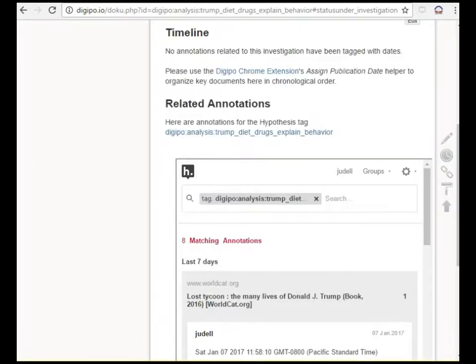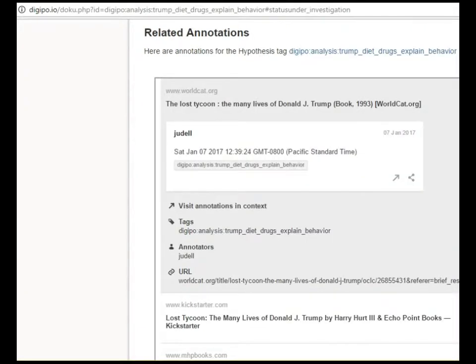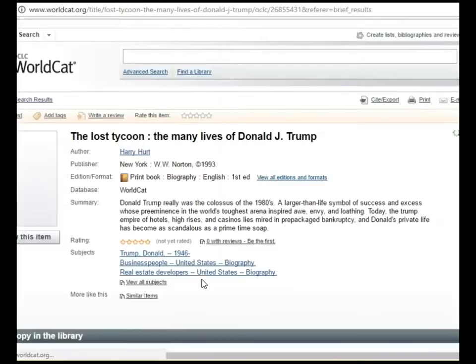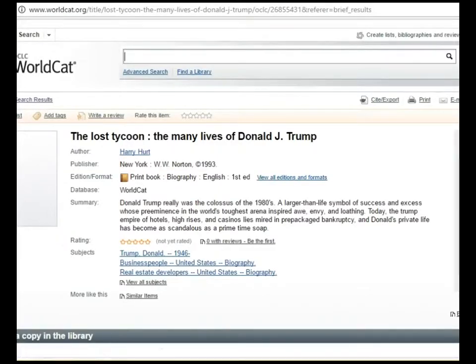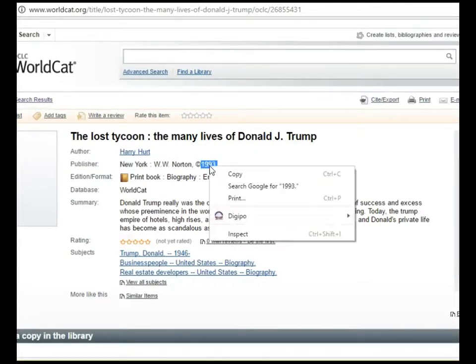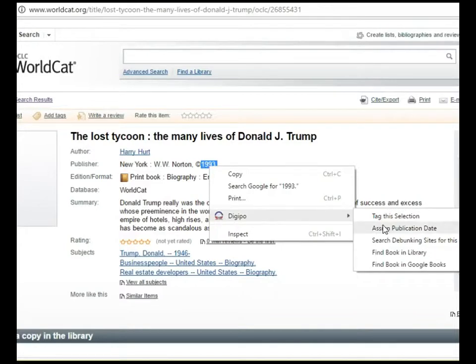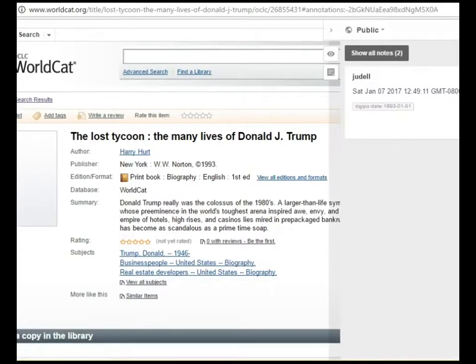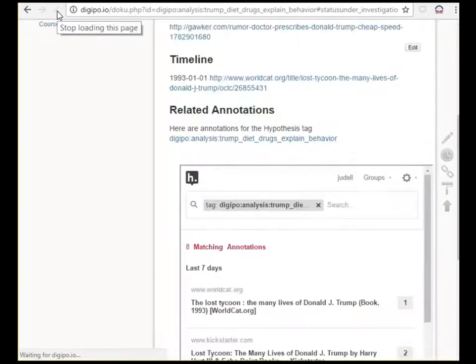These allegations of drug use go back quite a way, so let's start building the timeline and then see if we can move forward and find anything more recent. To put a document on the timeline, we just need to add a hypothesis date tag. I'll use this WorldCat record to represent the 1993 Trump bio. I'll grab the text 1993, right click and use the assign publication date tool. And now when I refresh the page, it shows up on the timeline. There wasn't a month or day, so it'll just show up as January 1st. That's okay.